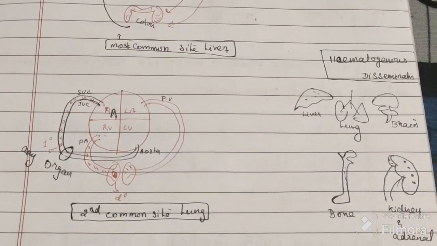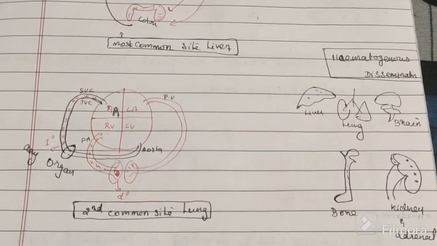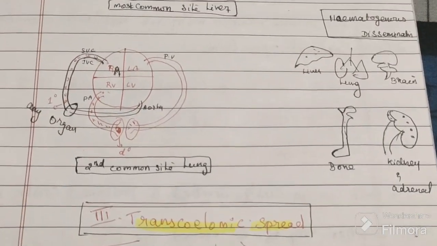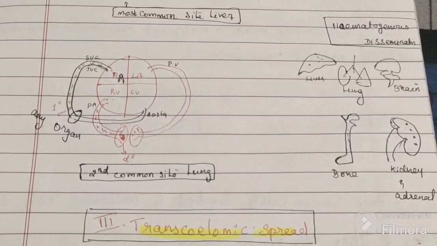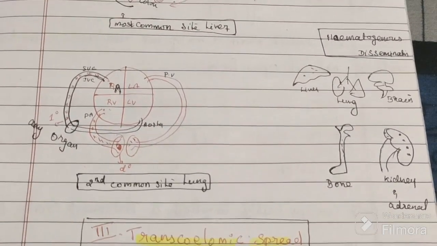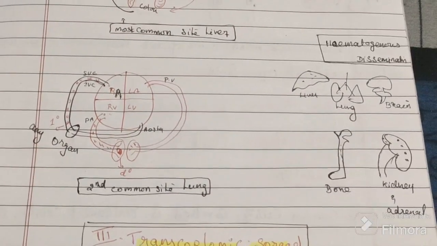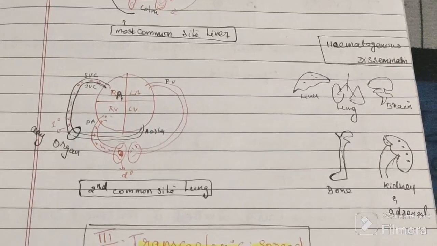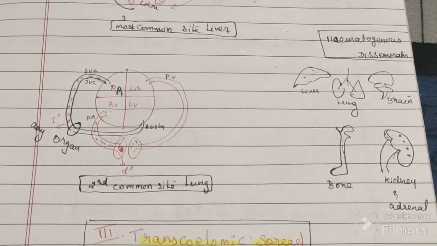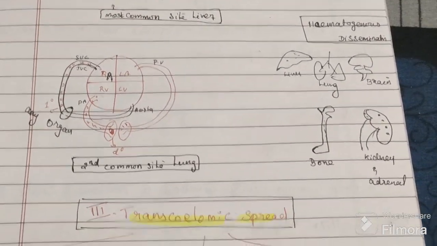Multiple secondaries are there. Why haematogenous route? Blood is going everywhere in the body, so via blood they can reach any organ. But technically, most commonly a tumor in the GIT will go to the liver, and other tumors will go to the lungs. So liver followed by lungs are the two most common organs involved in haematogenous spread.